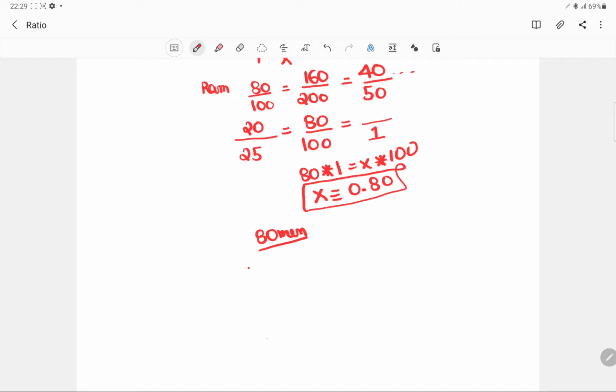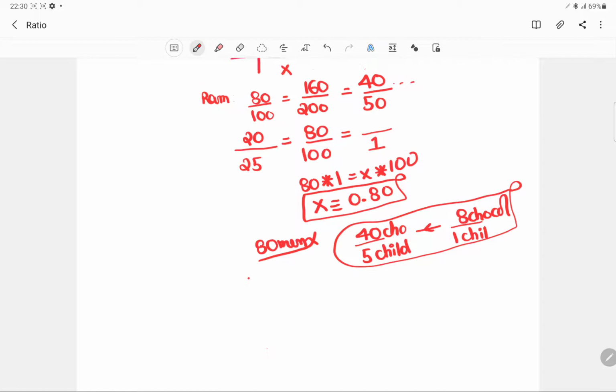Let's say 40 chocolates are being eaten by 5 children. So one child will eat how many chocolates? 8. He'll eat 8 chocolates. So this is the entire concept of linear variation, or proportion.